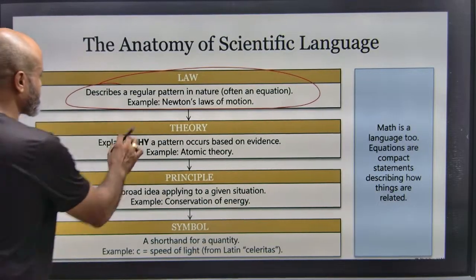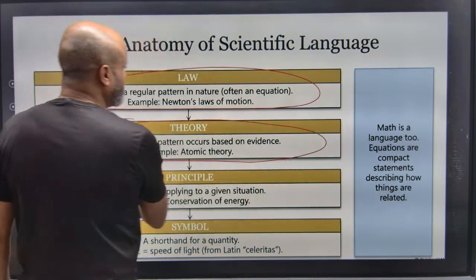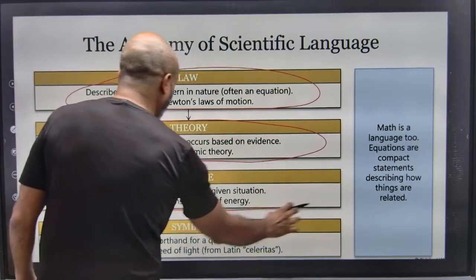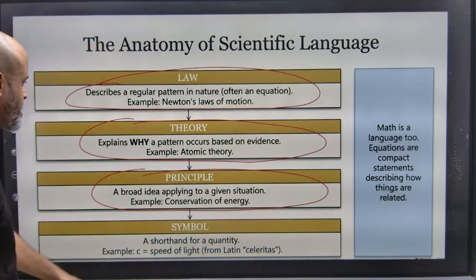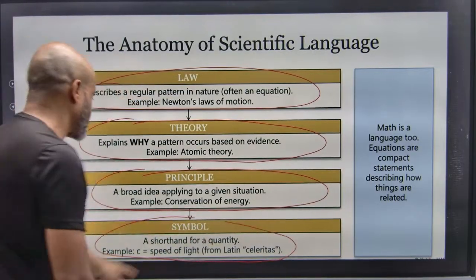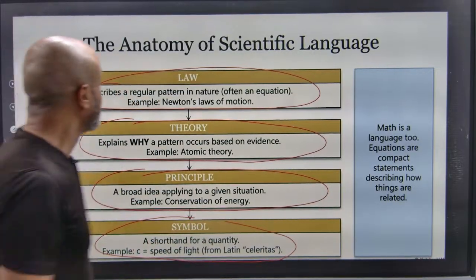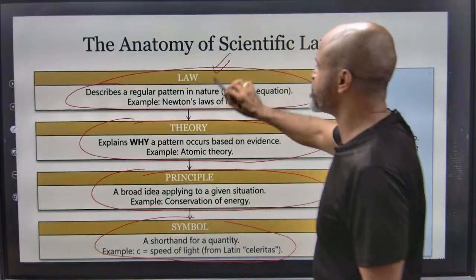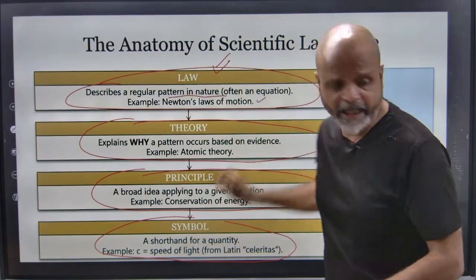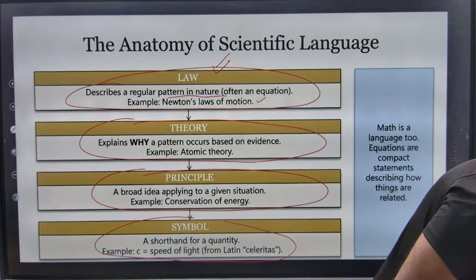The theory explains why a pattern occurs based on evidence, such as atomic theory. A principle is a broad idea applying to a given situation, such as conservation of energy. A symbol is a shorthand for a quantity, such as c, the speed of light, from Latin celeritas. So a law describes a regular pattern often observed in nature. For example, we have Newton's laws of motion.